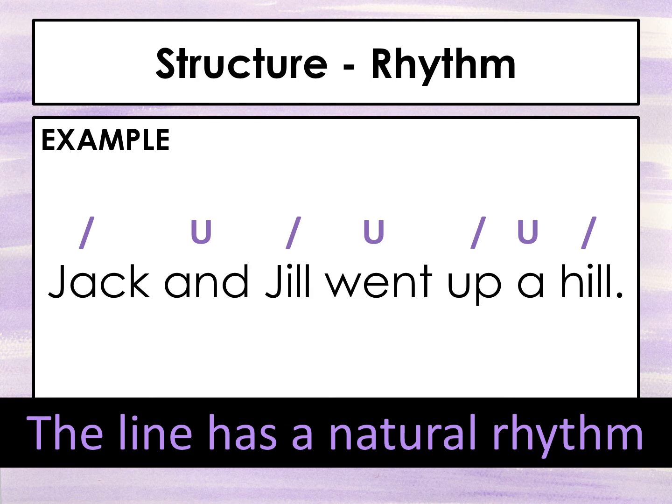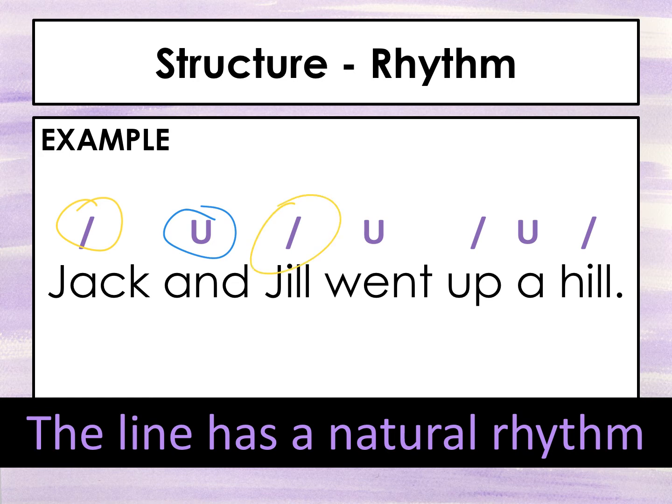So Jack and Jill went up a hill. So Jack is 1 syllable. There's a lot of emphasis. There's a lot of strength on it. So we mark it with the dash. And is kind of soft. It's kind of fluid. So we mark it with a U. There's not a lot of emphasis. We don't stress that word. Jill. Jill is heavy, right? We put a lot of stress.